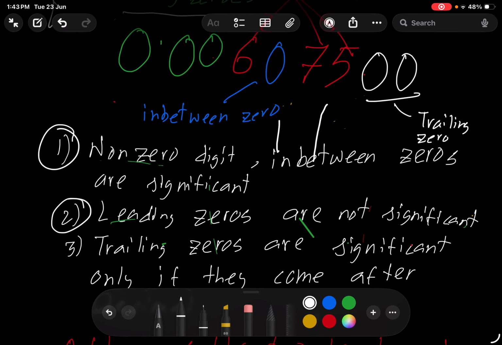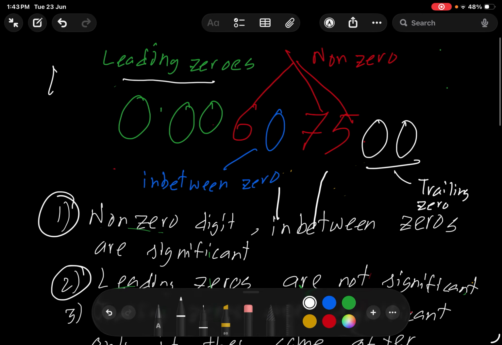The third rule is the trailing zero. Now there is a thing here. If the trailing zeros come after a decimal, for example here, it's after the decimal point, right? So they do count. But if it's 1500, then there is no decimal and we have 2 trailing zeros, they don't count. So for this we have 1, 2, 3, 4, 5 and 6. We have 6 significant figures.